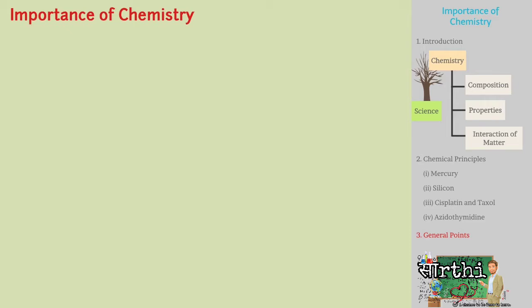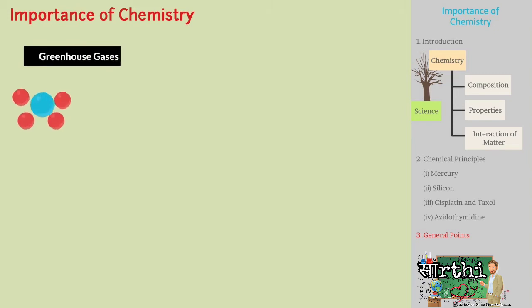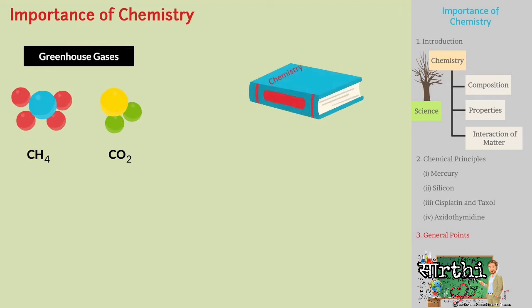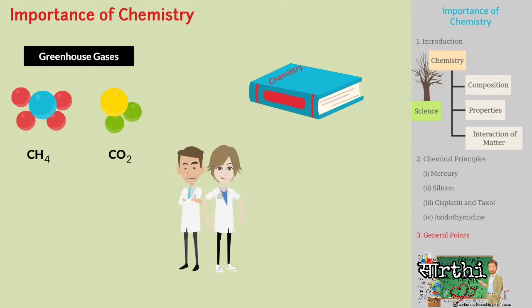Today, there are still many problems such as management of greenhouse gases, methane, carbon dioxide. Only chemistry can solve such problems. And so, chemistry is very important. But again, this could be possible only if there are good chemists. So, do you wish to be a good chemist? Of course, you will be.